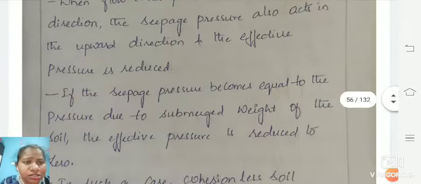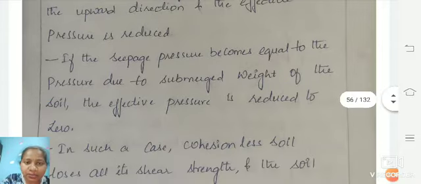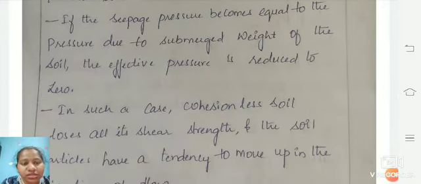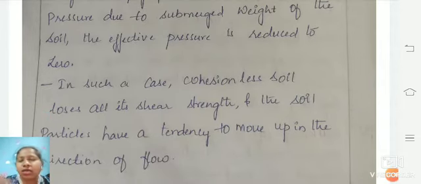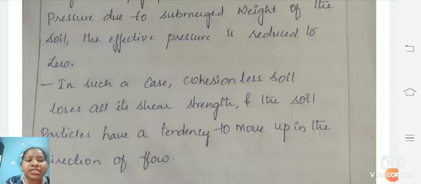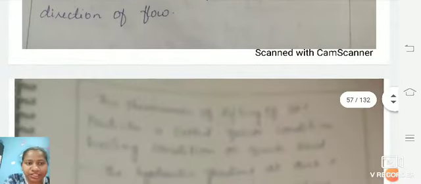The seepage also has a submerged weight. To reduce our effective pressure, we consider it as 0. In such cases, the cohesionless soils lose all their shear strength. The tendency of the particles is to move upward, not downward. The direction of flow is upward here.